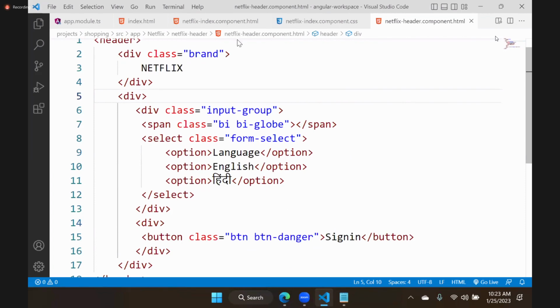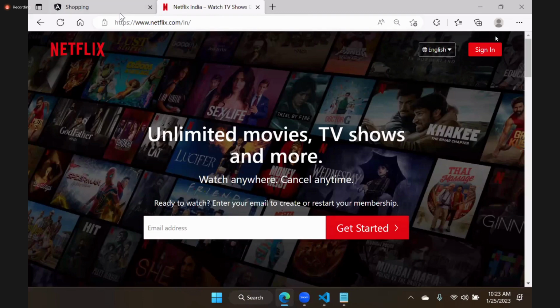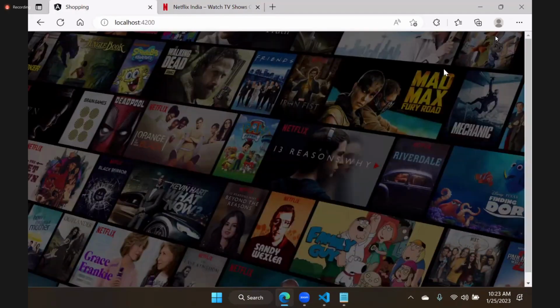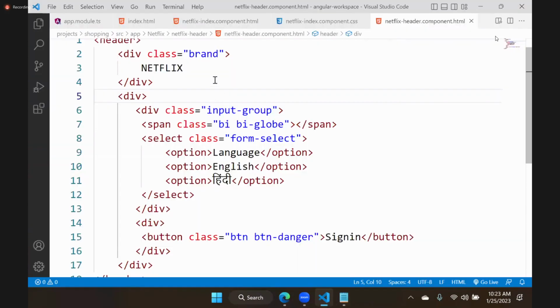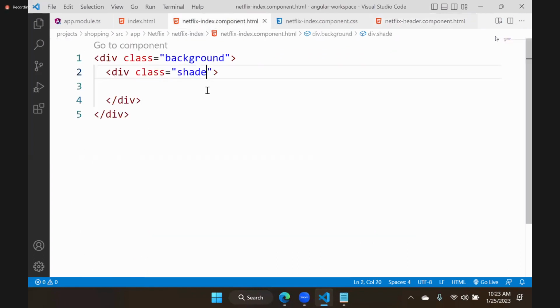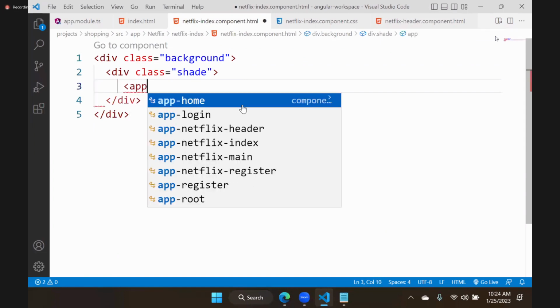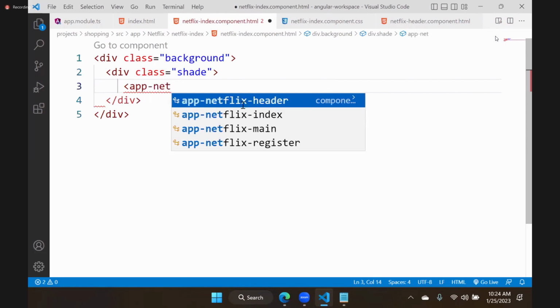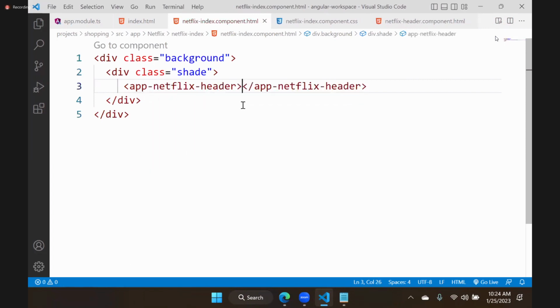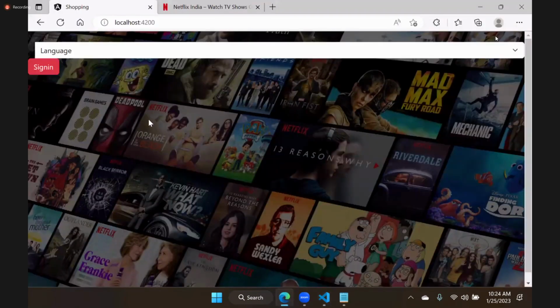This header you need to show in the index top area. Okay, let's go to our index component. This is the index component. Here we want to put that header component. Simple. Access its selector name. What is its selector name? App Netflix header. This is simple. We are accessing that component in this component. Now you can see the header is there.